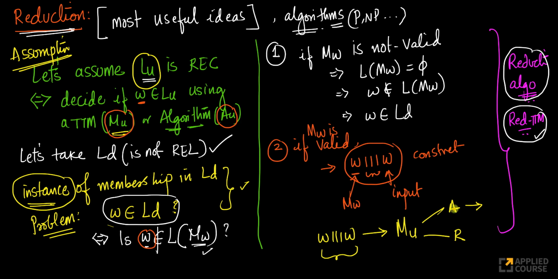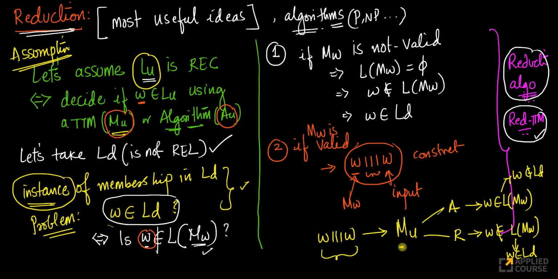So let's look at two parts. If this accepts, what does that mean? It means W belongs to the language accepted by MW. That's what it means. What does this imply? This implies that W does not belong to the language accepted by MW. So in this case, suppose this happens, what does this imply now? This implies that W belongs to LD. Now this implies W does not belong to LD. Very simple logic. Look at the flow.